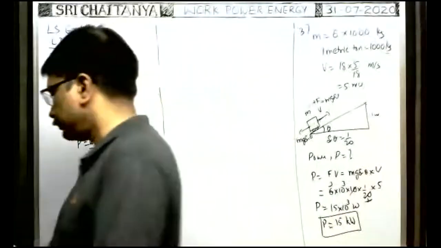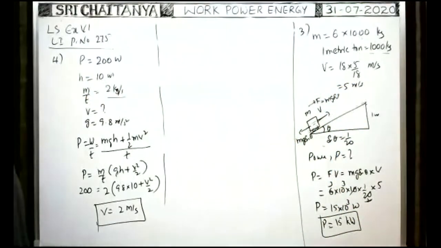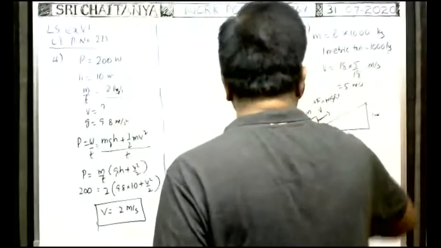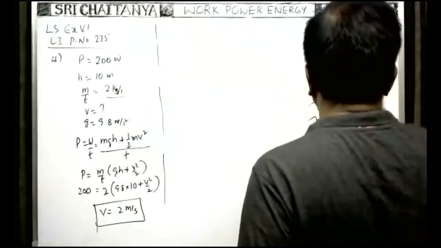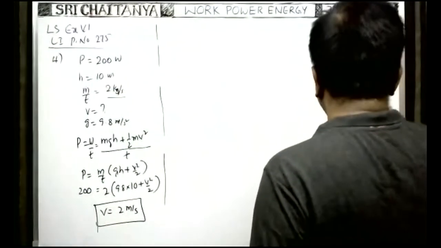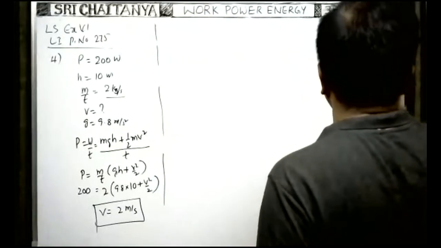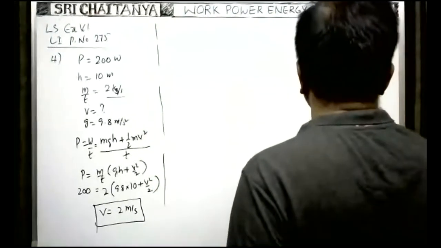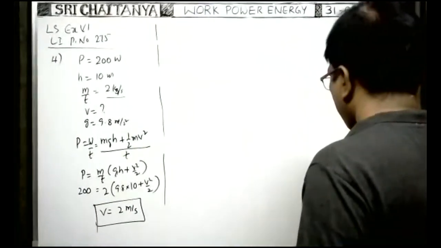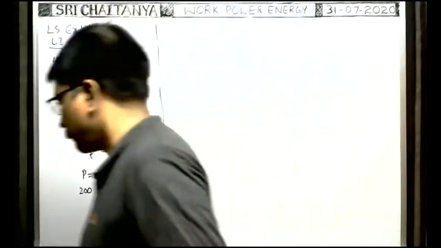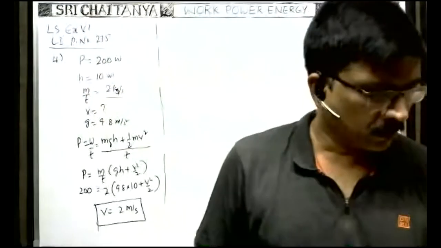In this way you will get the answer, 2 meter per second. Next.